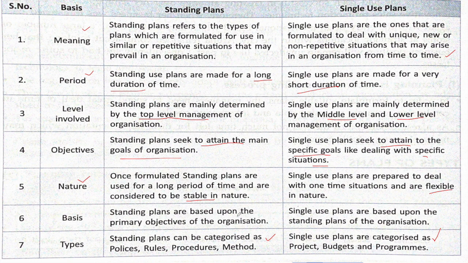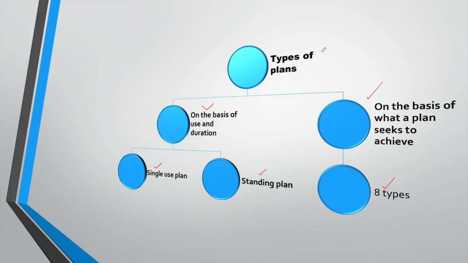Standing plans are based upon the primary objective of the organization, and single use plans are based on standing plans. This is how you can differentiate between the standing plan and single use plan. Hope this is now clear. Now you remember that I said that we may divide it on the basis of what a plan seeks to achieve.